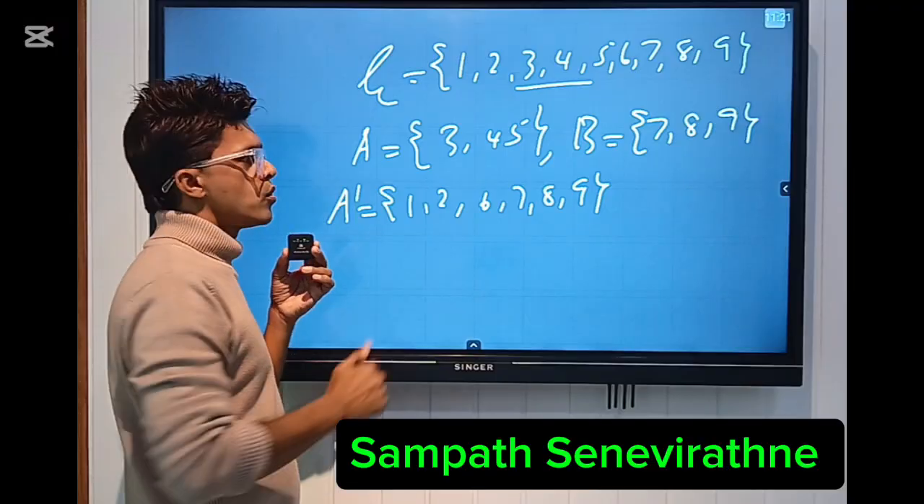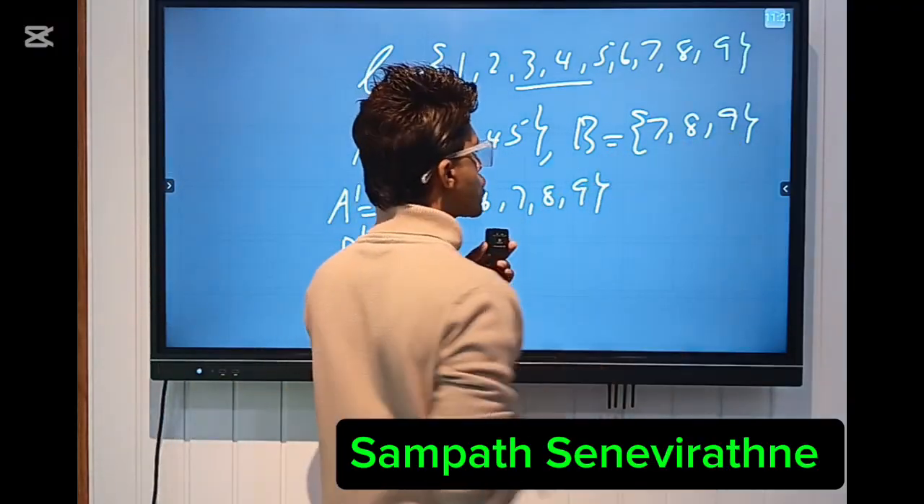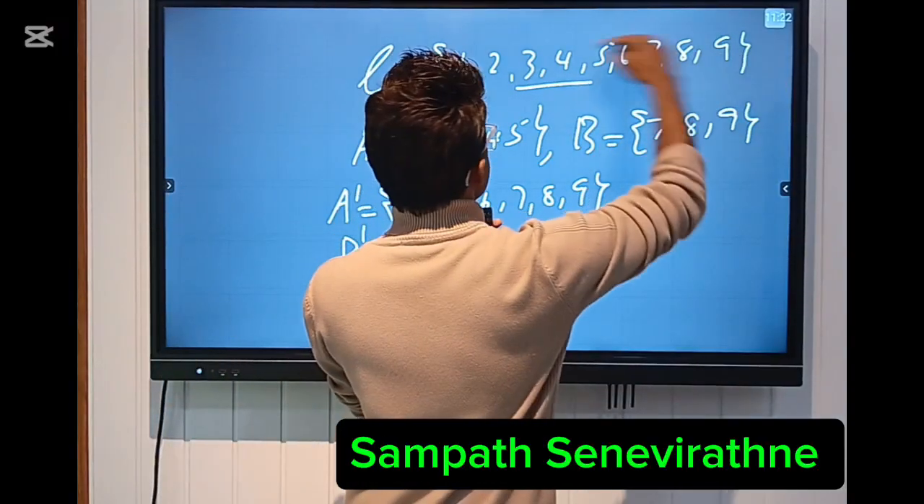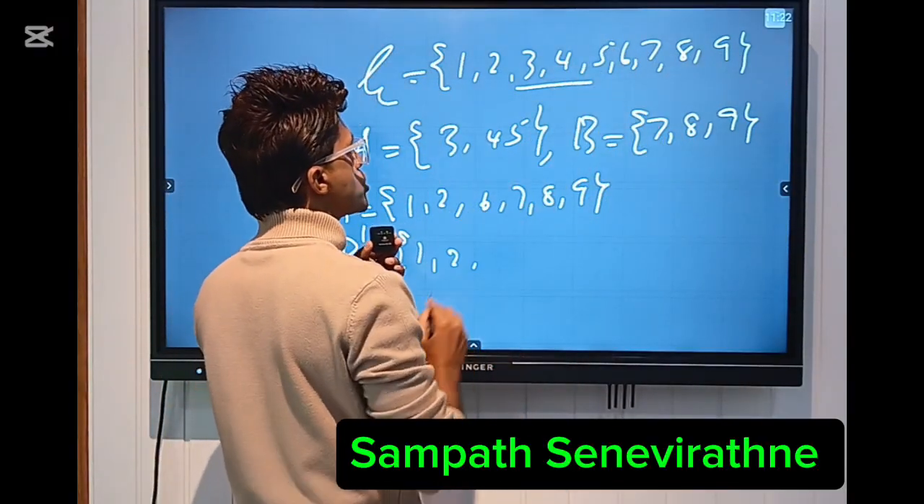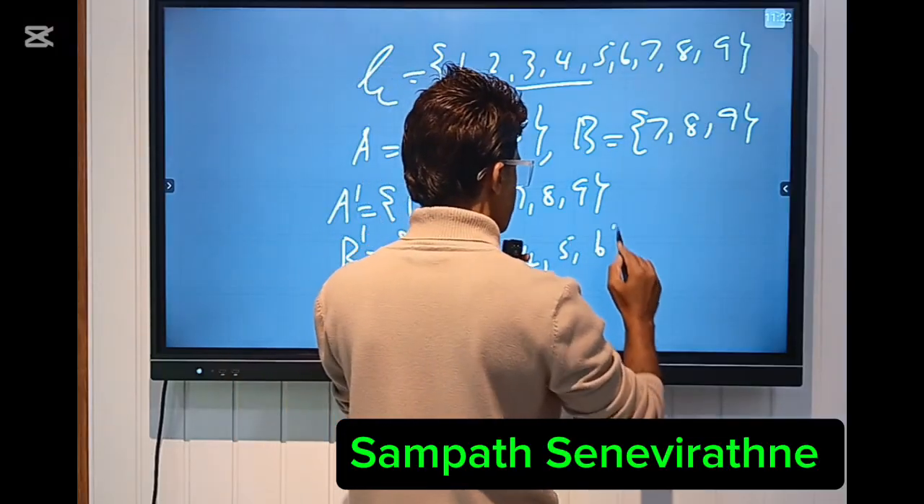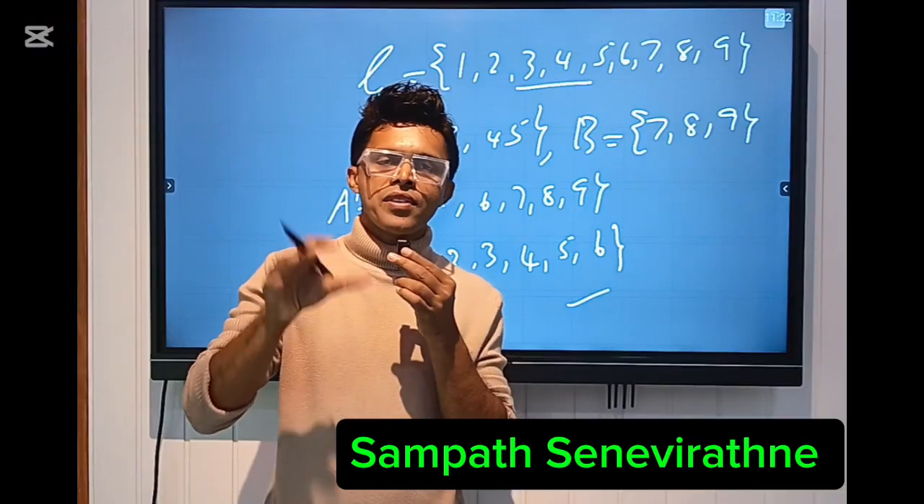And also B dash can be taken here. Then these elements, 7, 8, 9, should be removed from the universal set here. Then the remaining elements you could see are 1, 2, 3, 4, 5, and 6. So this is a way of getting the complement of a given set.